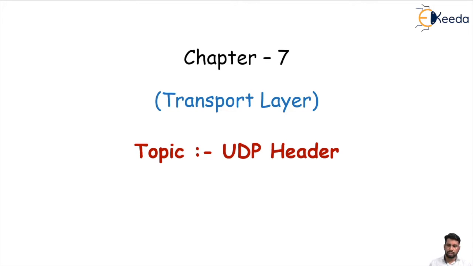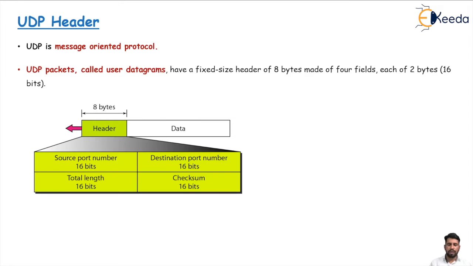We cannot divide the message of the application layer into bytes, and there is no byte numbering; we just send a segment of a given size. So mainly, UDP is a message oriented protocol. Note down this point: UDP is the message oriented protocol.